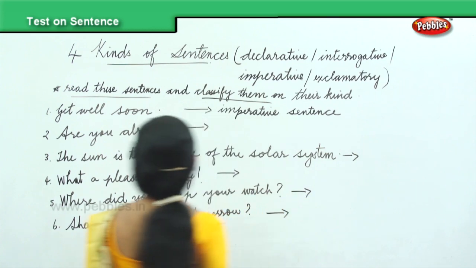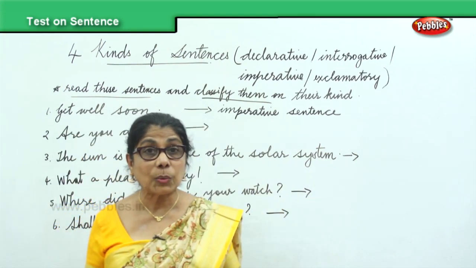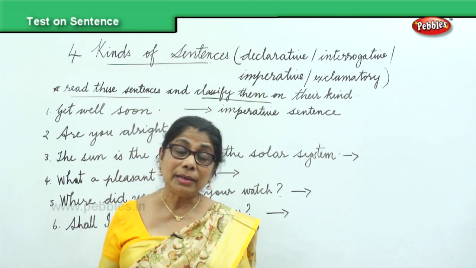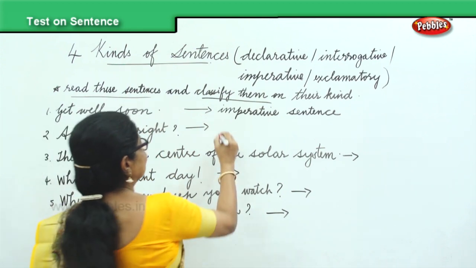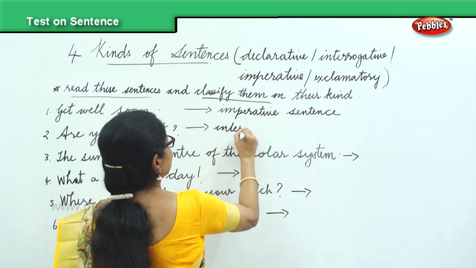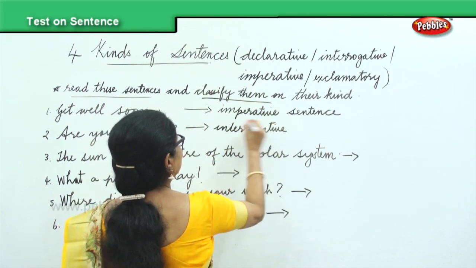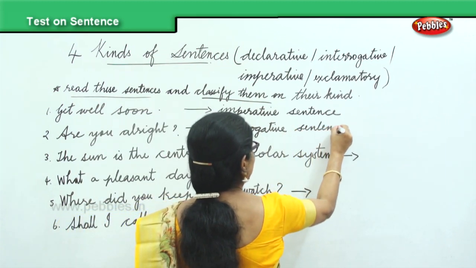Good. Next one. Are you all right? It's a question mark. Begins with a capital letter, ends with a question mark. So, are you all right? It's an interrogative sentence. Very good.